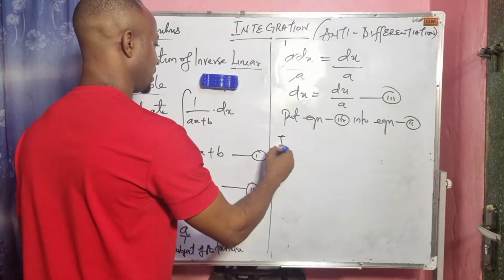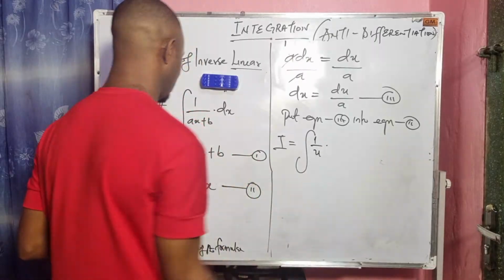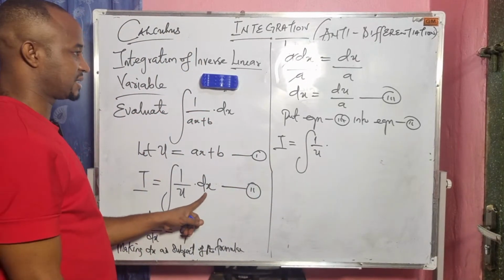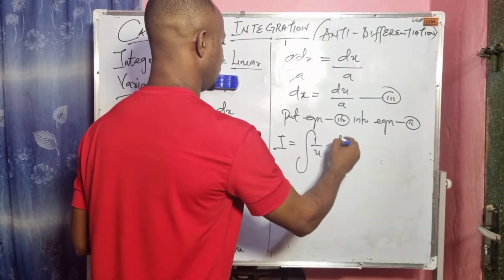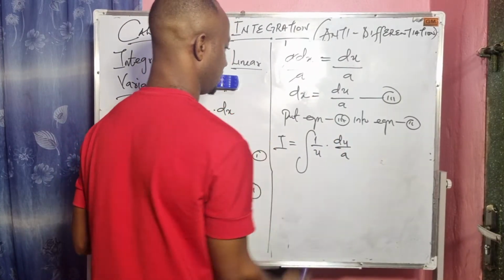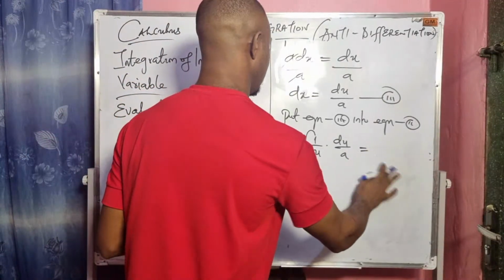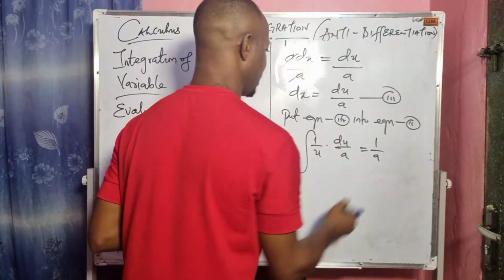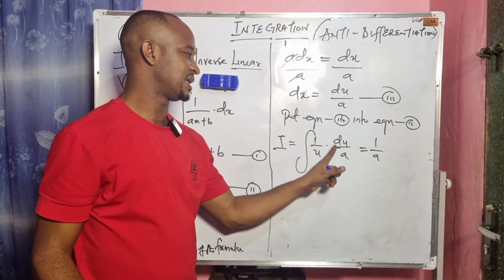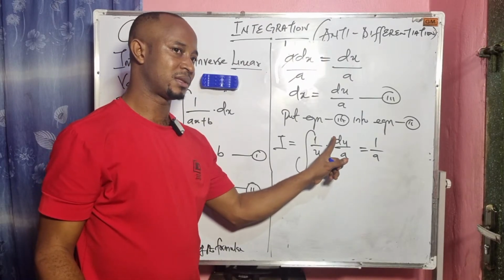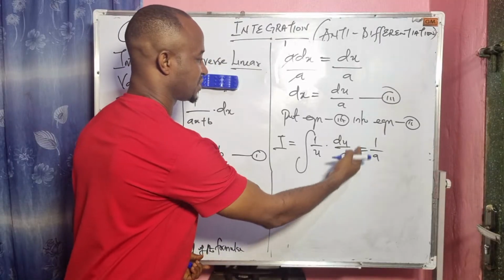Now watch. So putting equation 3 into equation 2 will give us I equals the integral of 1 over u dot dx, and this dx is du over a. 1 over u dot du over a is like saying du times 1 over a. So I can bring out this constant, the constant here is 1 over a.